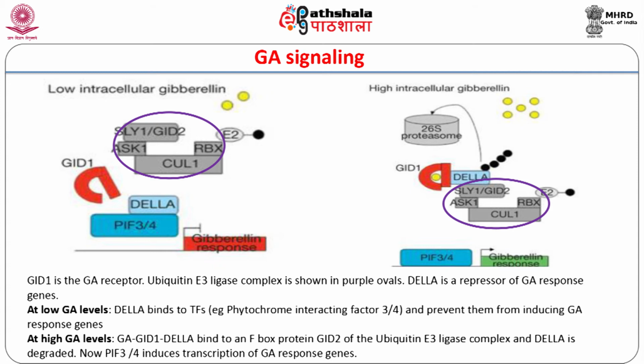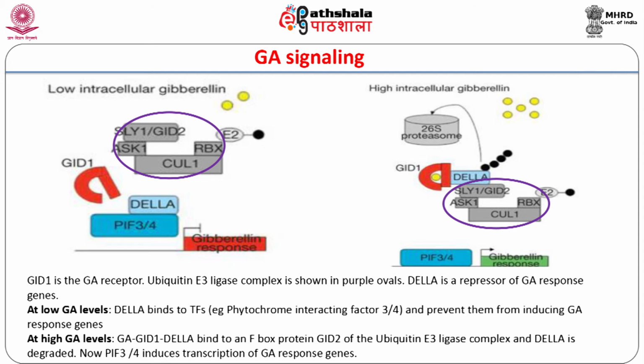The GA-GID1 complex then binds to DELLA proteins like GAI, RGA, RGL. This changes the conformation of DELLA proteins, and the GA-GID1-DELLA complex is loaded onto the ubiquitin E3 ligase having GID2 as the F-box protein.